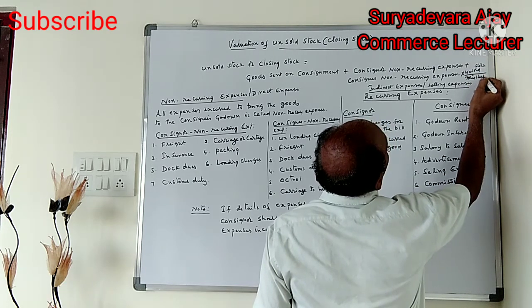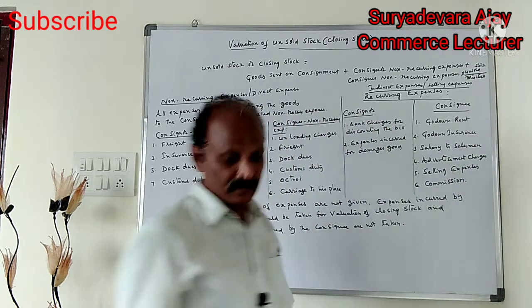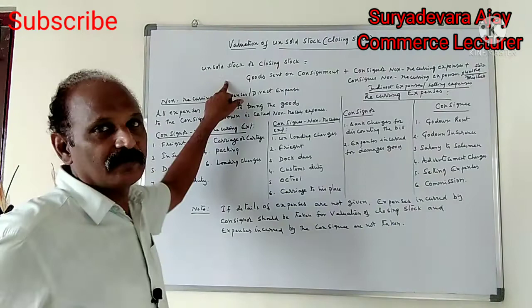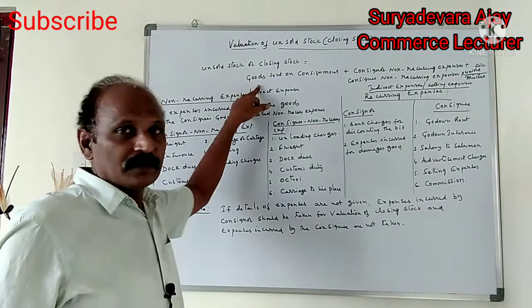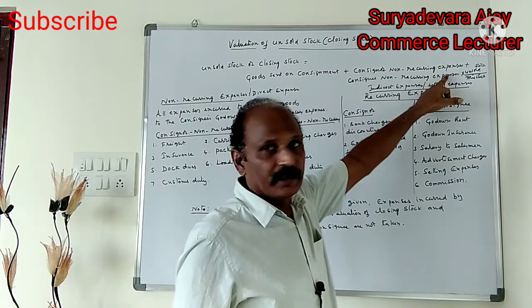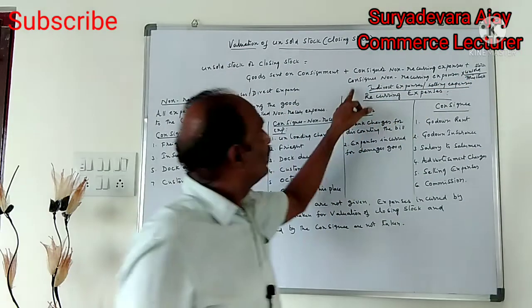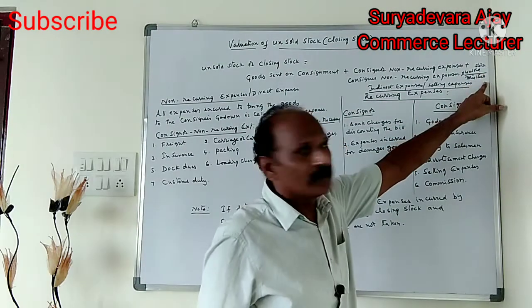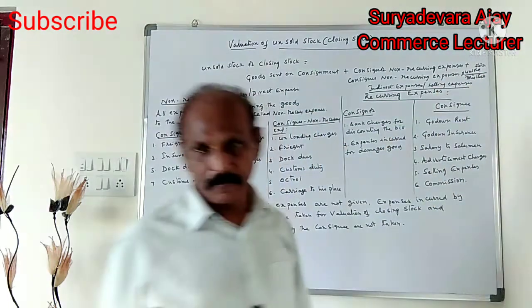This is the formula for valuation of closing stock.